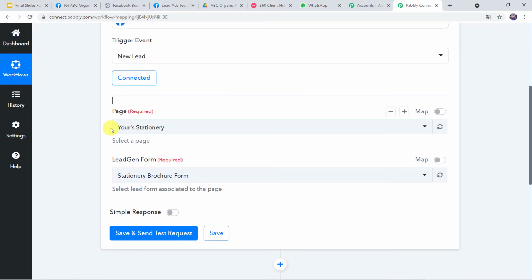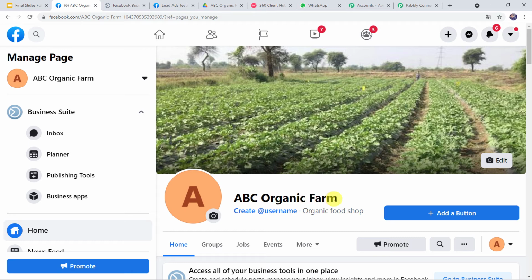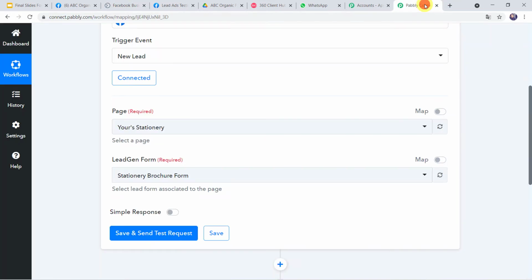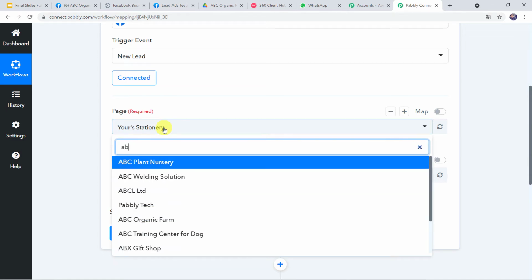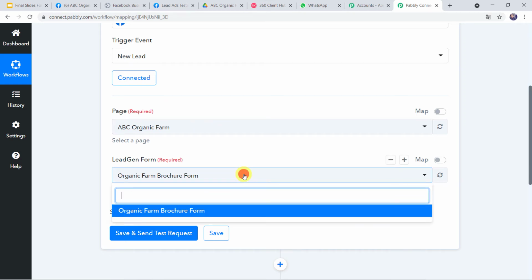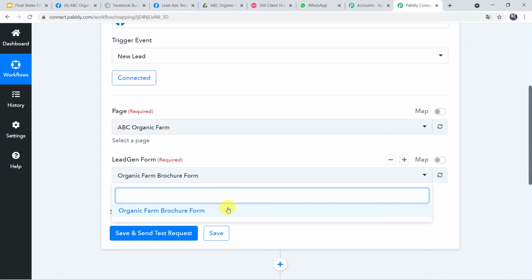Now here we have to select the Facebook page and the lead generation form that we have created to capture the leads. So the Facebook page name is ABC Organic Farm. This is the test page which I have created. So we have to select this particular page and this is the lead generation form, that is Organic Farm Brochure form. So we have to select this form also. So let us go to Pabbly Connect and here let us select the page name, that is ABC Organic Farm. And here we can see the lead generation form is automatically captured just because I have created just a single form in this particular page. If you have created multiple forms, from the drop down you can select the form whatever you want to select.